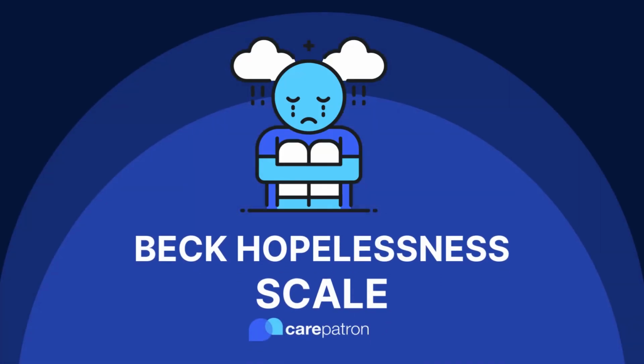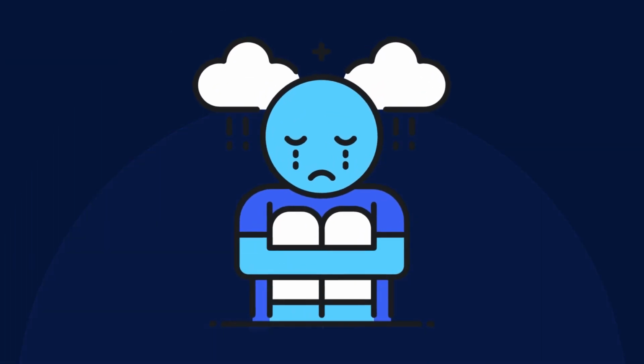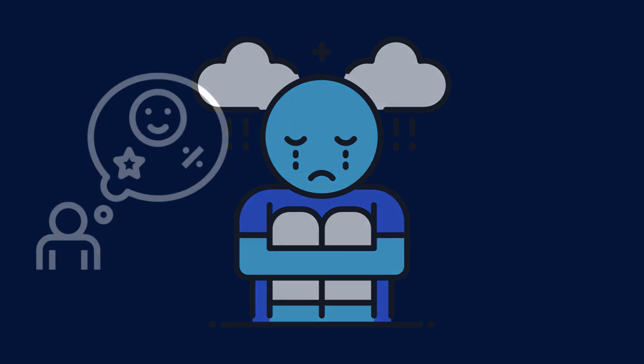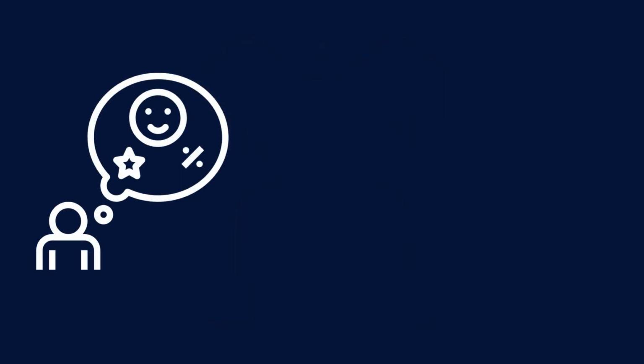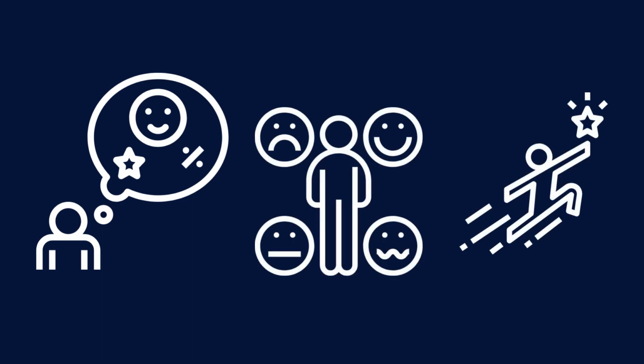The Beck Hopelessness Scale was developed by Aaron T. Beck back in 1988. It was created to assess the feelings of hopelessness in people, specifically by looking at three major aspects of hopelessness: a person's expectations regarding life, their feelings about the future, and the loss of motivation.